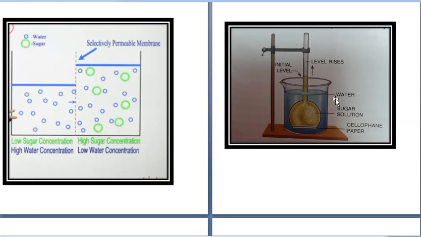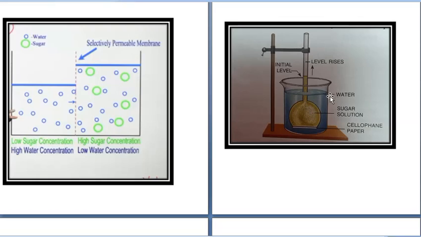Instead of water, they will take 30% sugar solution in the beaker and 50% sugar solution in the thistle funnel. Now what is the meaning of this? See, 30% sugar solution means 30% solute, 70% water, solvent, water, alright. And 50% sugar solution means 50% of sugar and 50% of water.